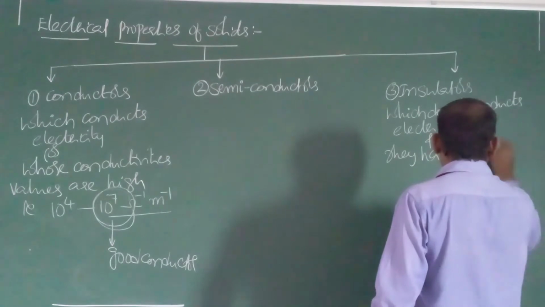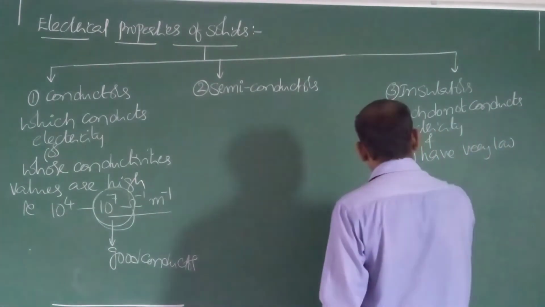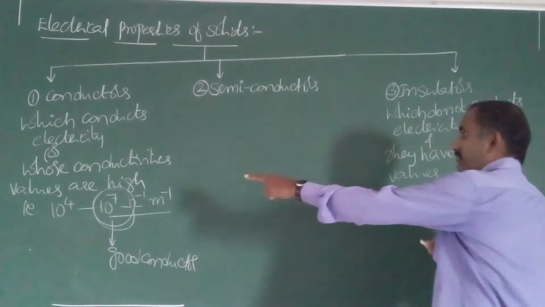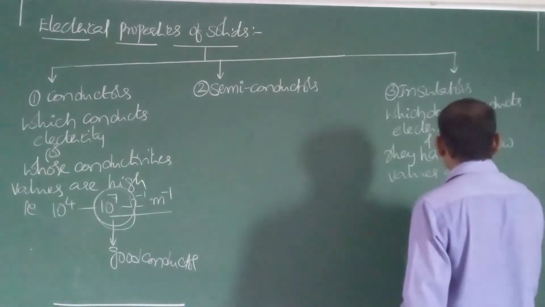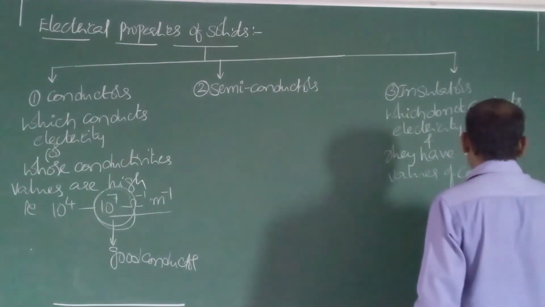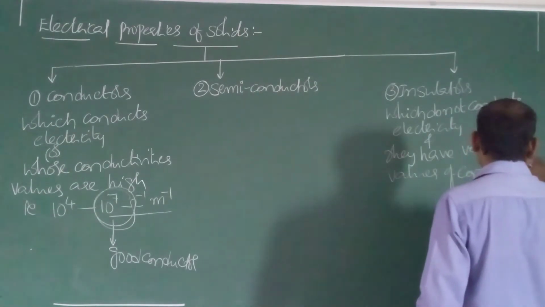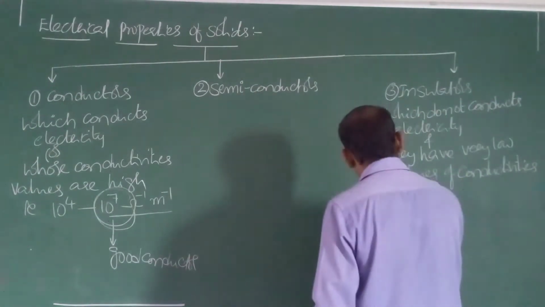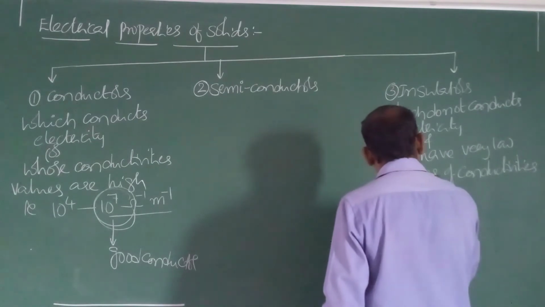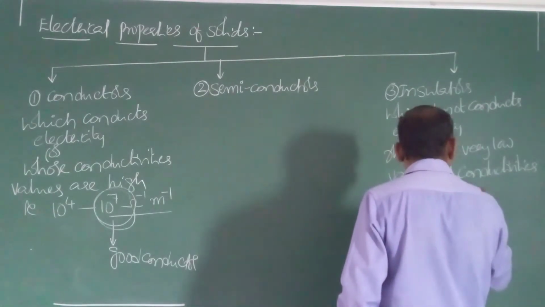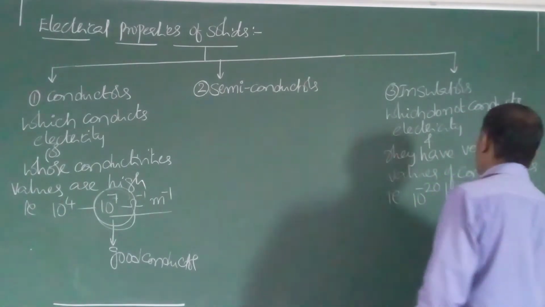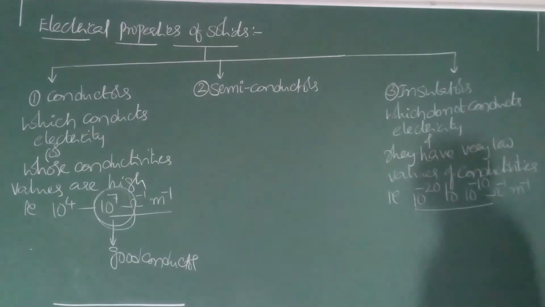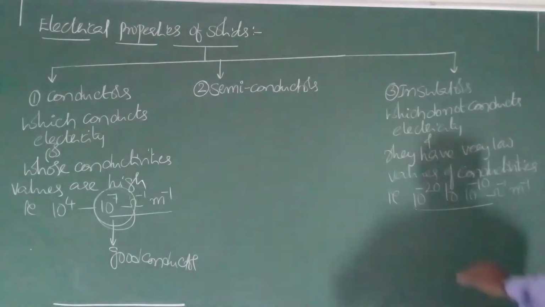The range is 10 power minus 20 to 10 power minus 10 ohm inverse meter inverse.